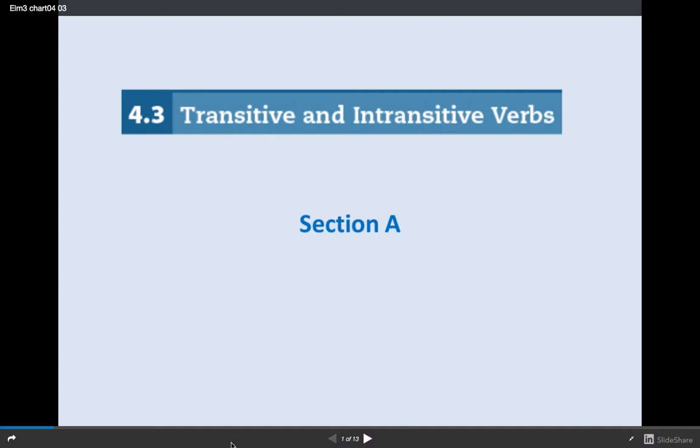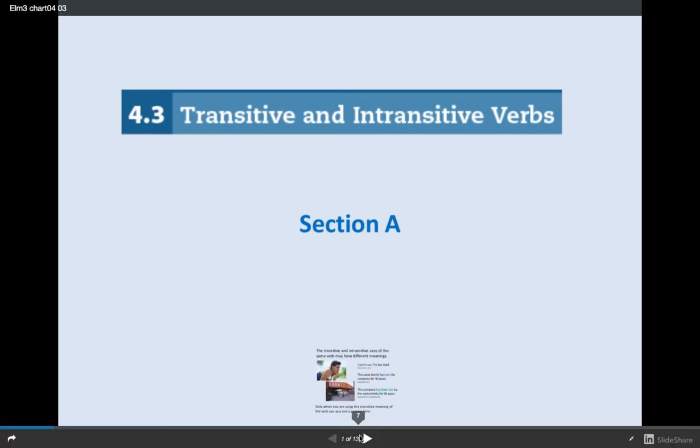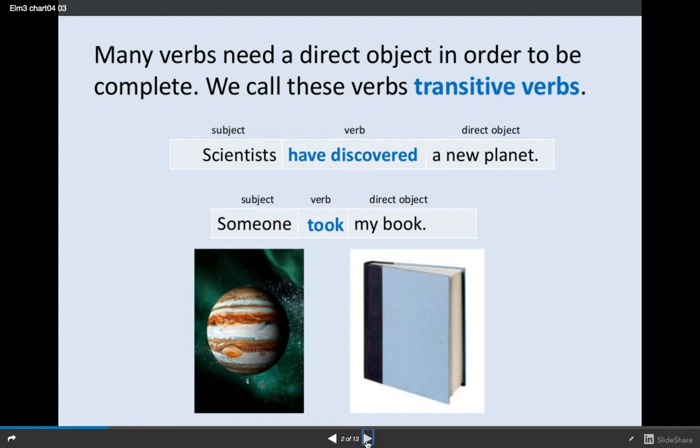Now we're talking about transitive and intransitive verbs, and this is something that you really have to understand in order to use passive voice. Many verbs need a direct object in order to be complete. We call these verbs transitive verbs. So, scientists have discovered a new planet. This is the subject and the verb and the direct object.